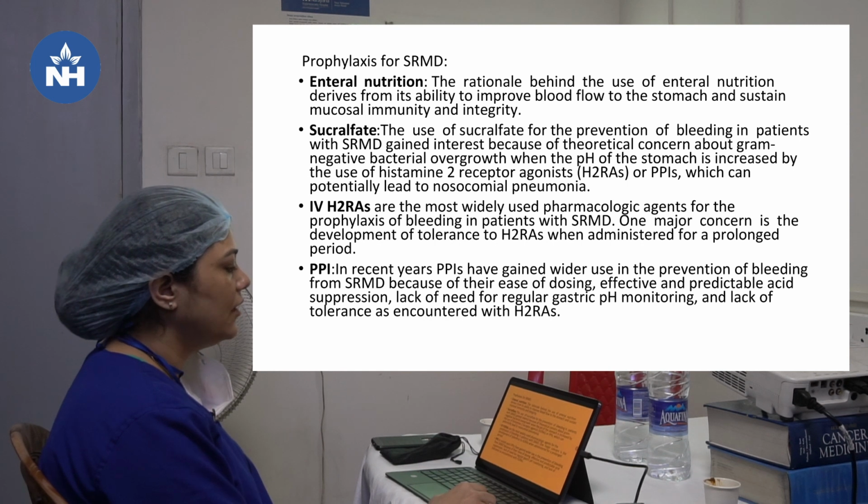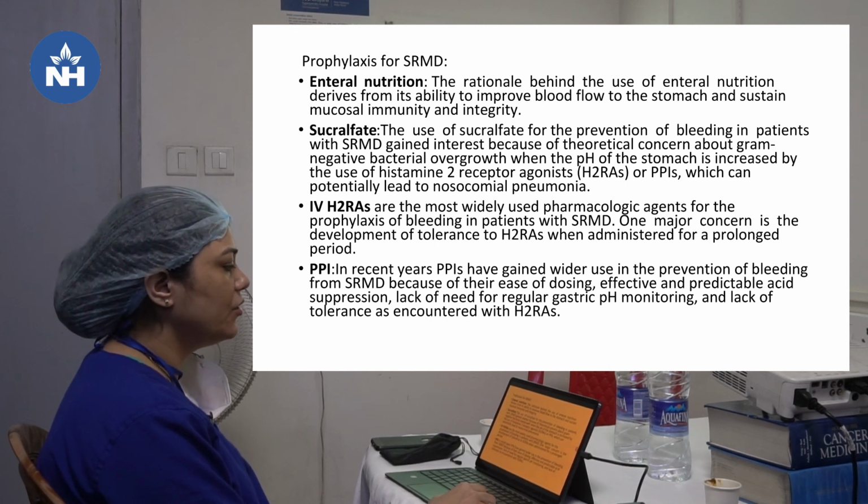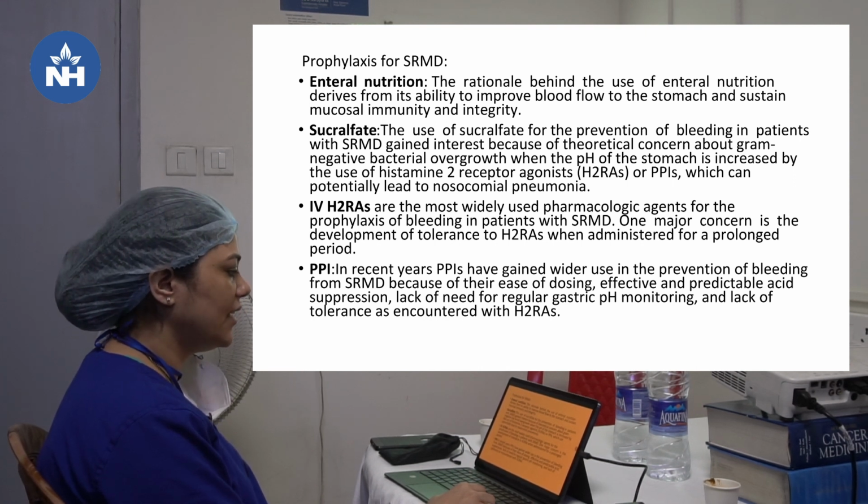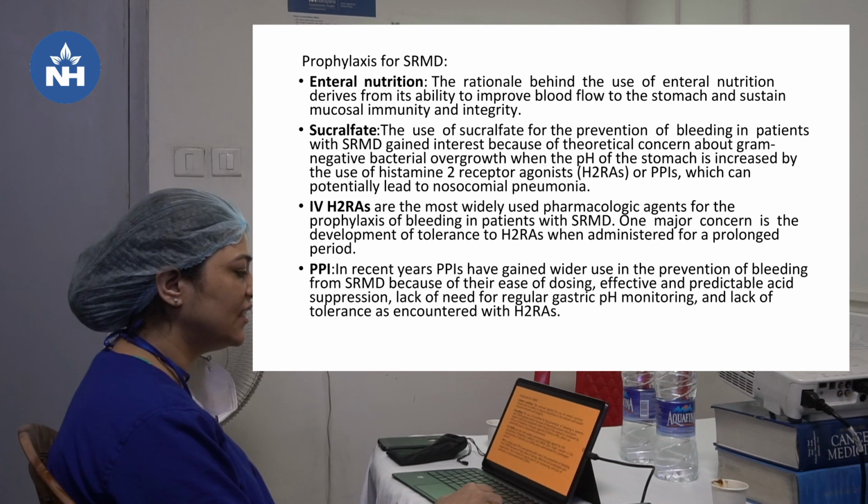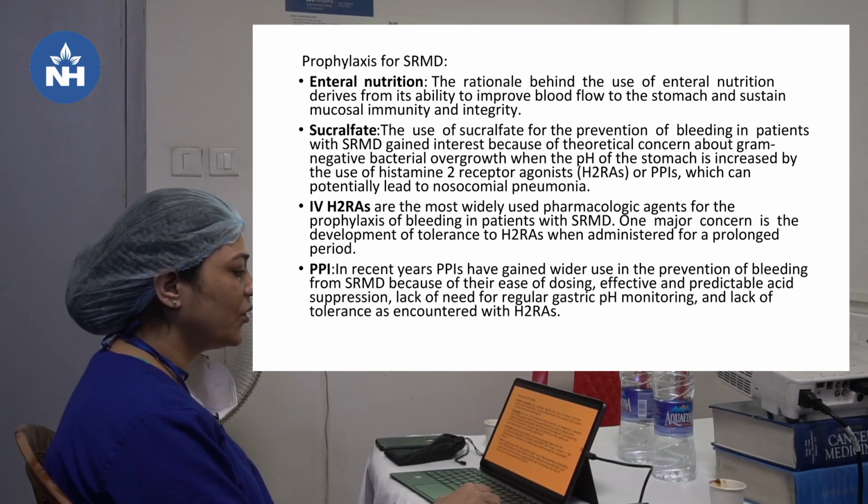Enteral nutrition. The rationale behind the use of enteral nutrition derives from its ability to improve the blood flow to the stomach and sustain the mucosal immunity and integrity. Sucralfate. The use of sucralfate for the prevention of bleeding in patients with SRMD gained interest because of theoretical concern about gram-negative bacterial overgrowth when the pH of the stomach is increased by the use of histamine 2 receptor agonists or PPIs, which can potentially lead to nosocomial pneumonia.